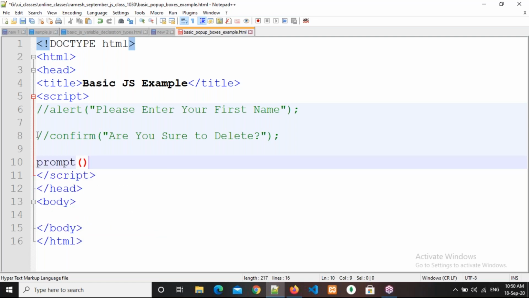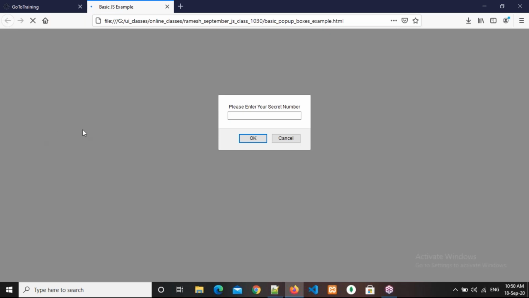Suppose, see here, prompt. Please enter your secret number. Okay, right, now come here and refresh. See here how it is coming. It is coming with a message and you are seeing this text box here or not. So you need to enter the correct secret number here.